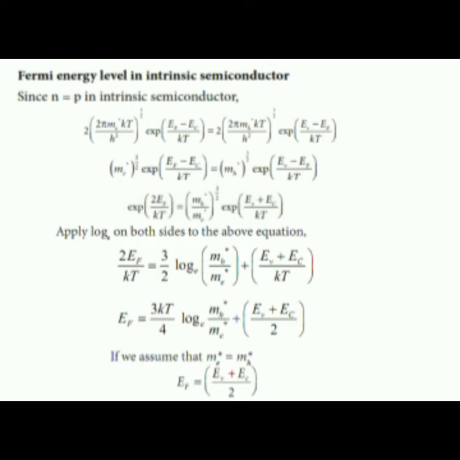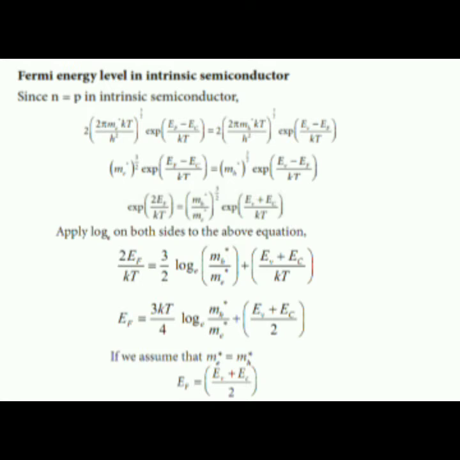Intrinsic carrier concentration. In an intrinsic semiconductor, n is equal to p is equal to ni. It is called intrinsic carrier concentration. Here, ni is given as 2 into (2πkT by h²) whole power 3/2 into (me* mh*) whole power 3/4 into e power minus Eg by 2kT.